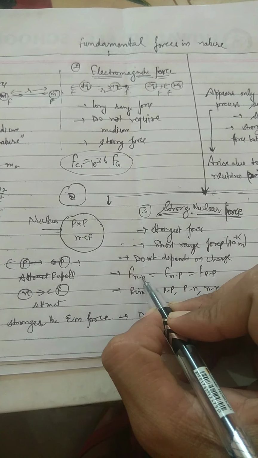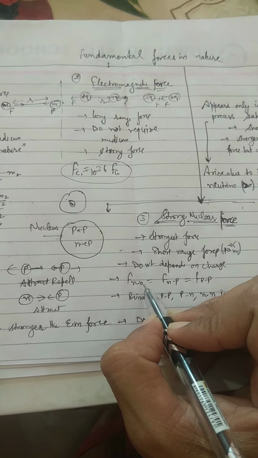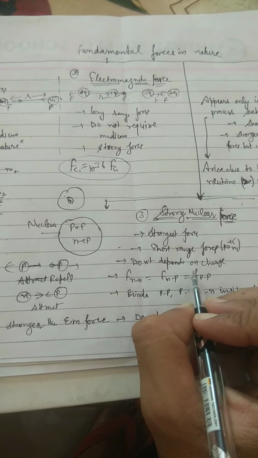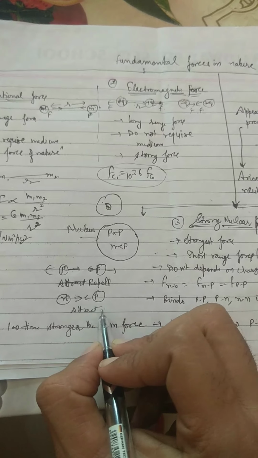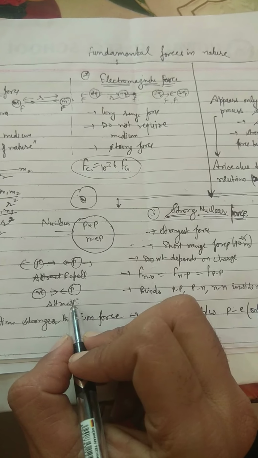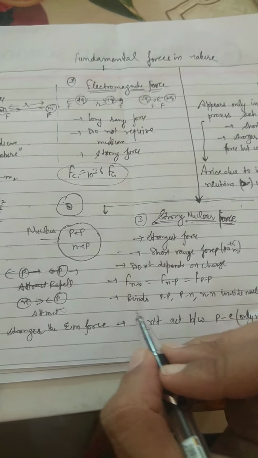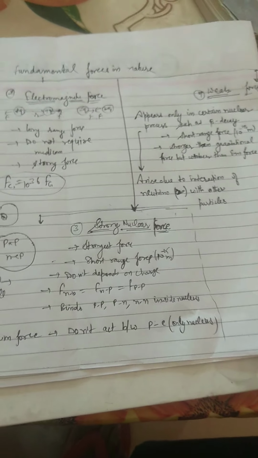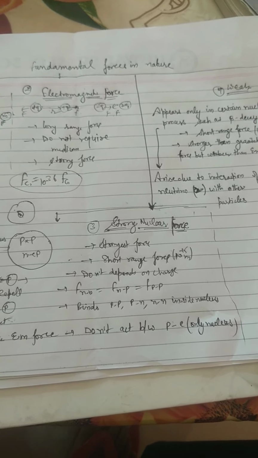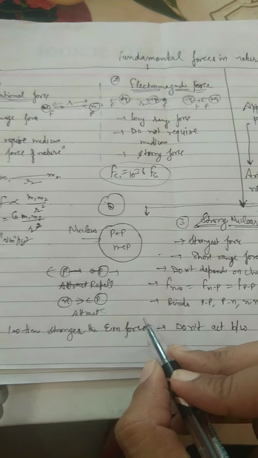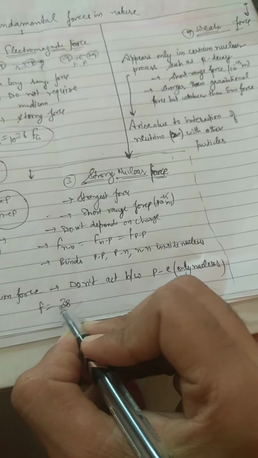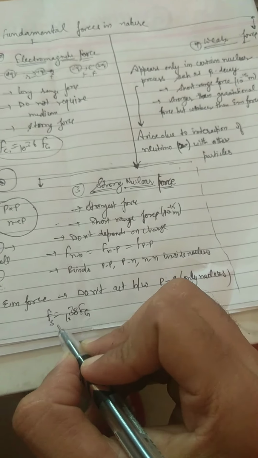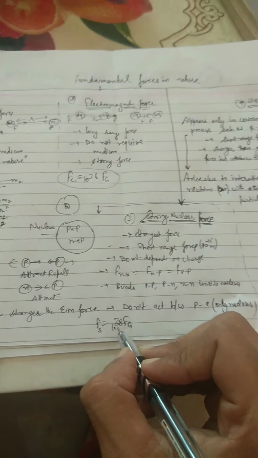The force between proton and neutron is always equal. It does not depend on charge. For proton and proton it is repulsive, and for neutron it is attractive. So it binds these subatomic particles inside the nucleus. It is 100 times stronger than electromagnetic force, or you can say that this force is 10 to the power 38 times stronger than gravitation force.